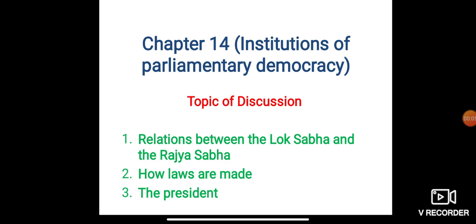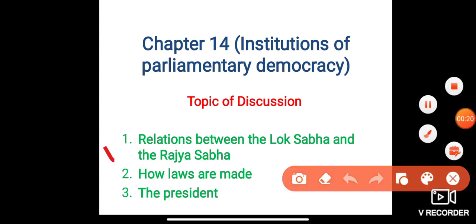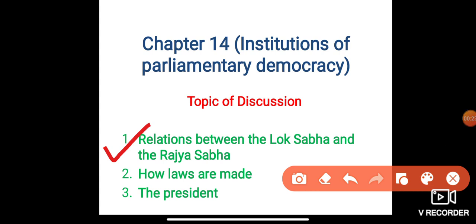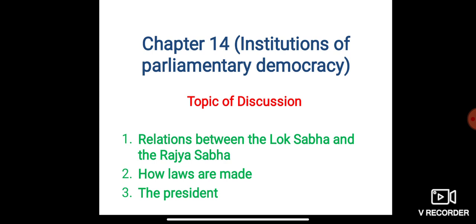So we have started with chapter 14. Last class we started with some topics, and we are still left with the rest. These are the topics that we'll be discussing today: relations between the Lok Sabha and Rajya Sabha, how laws are made, and the president. That is the topic that you will find in your textbook. This is a continuation of chapter 14.